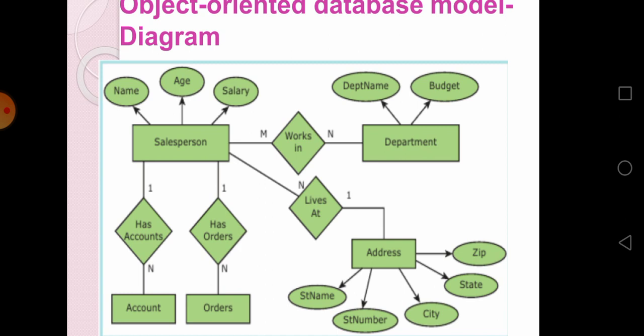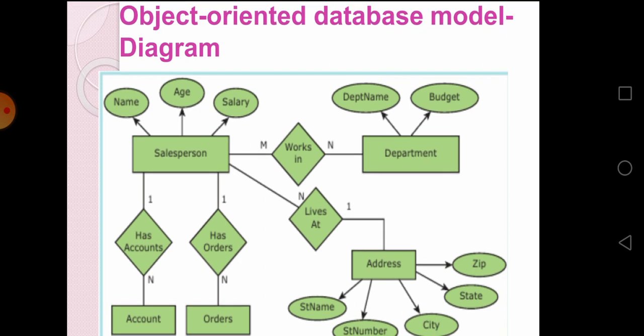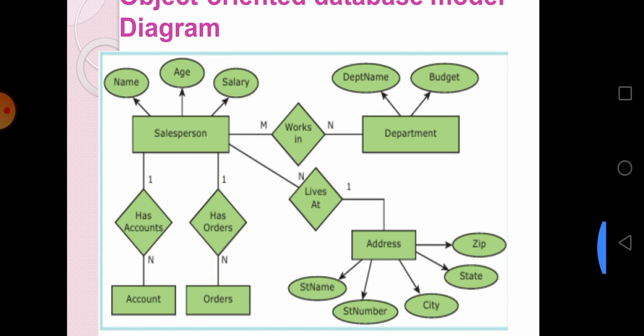This diagram represents the object oriented database model. In this, salesperson is an entity and various attributes are used for the salesperson: name, age and salary. The rhombus symbol represents a relationship: has department, and department has department name and budget, and salesperson lives in an address. The address consists of various attributes: street name, street number, city, state, zip. Okay. And another one has account and has orders. Have you all understood this diagram? Okay children, thank you.